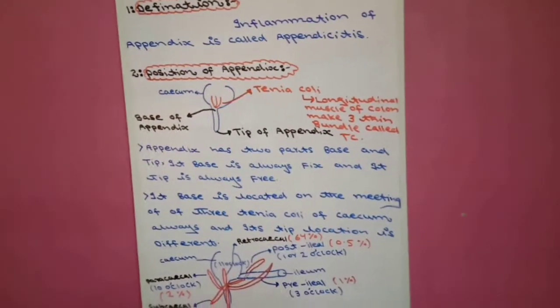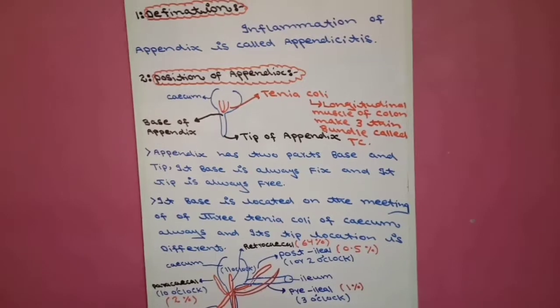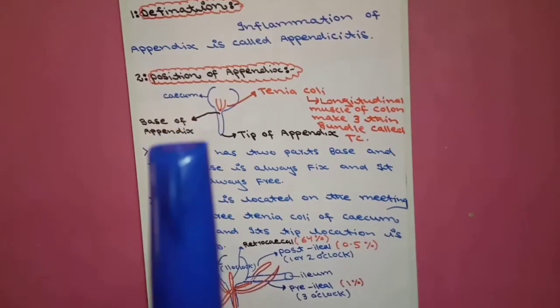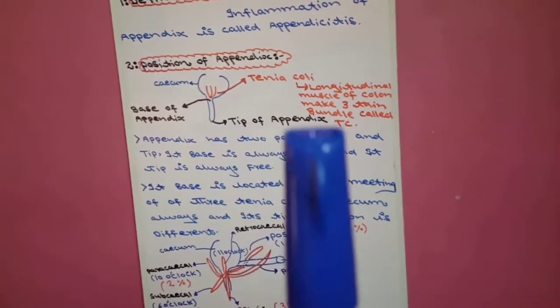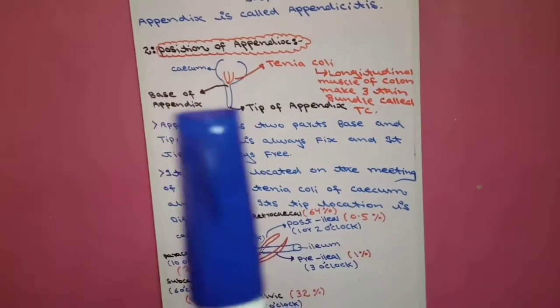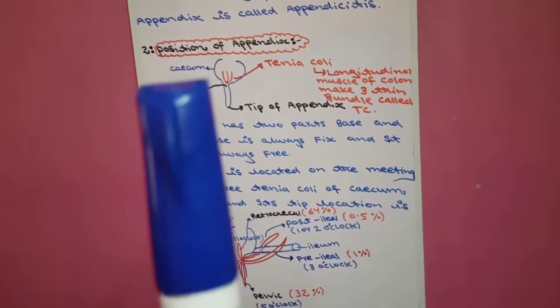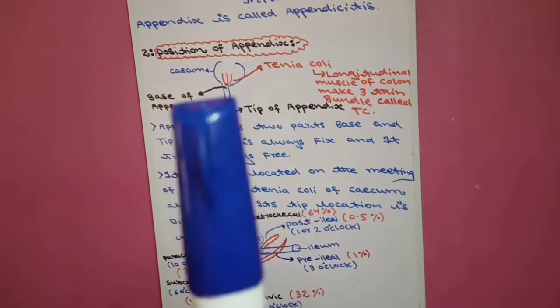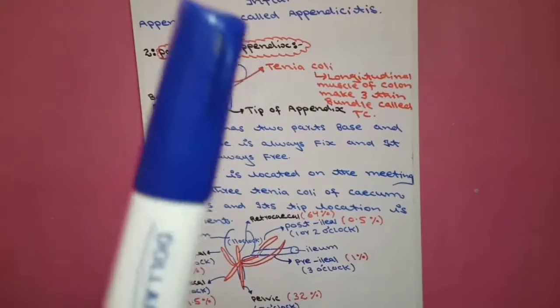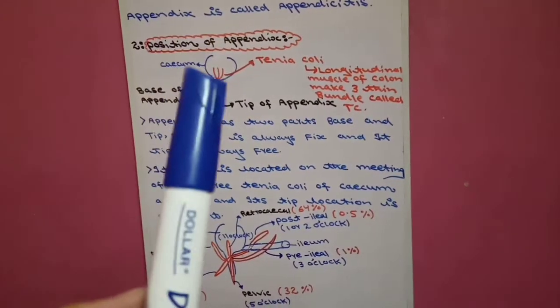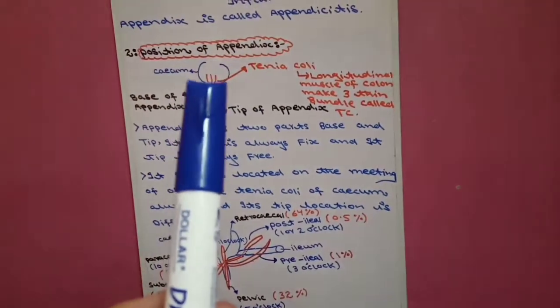The appendix mainly has two parts. Number one, the base of the appendix. Number two, the tip of the appendix. The base of the appendix is present at the meeting point of the tinea coli in the cecum. This is the cecum, and in the cecum there is tinea coli.